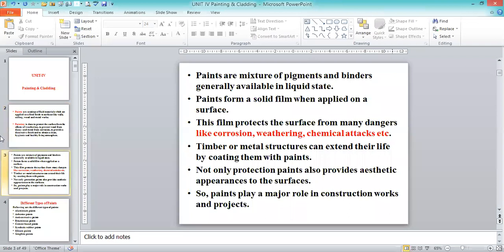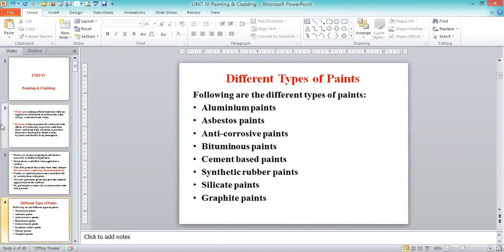And what are the different types of paints available? Many types of paints are available, but only some of them are we going to be using for construction or building purposes itself. Others we can use for machines or for automobiles, like that. Not all are for the construction of buildings, whether commercial or industrial buildings. Some of them we will use for other purposes also.